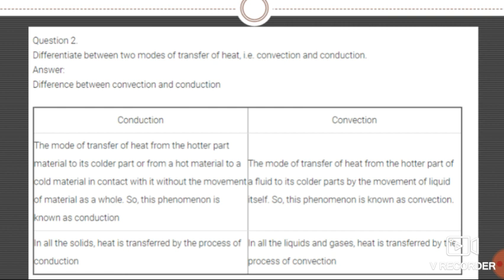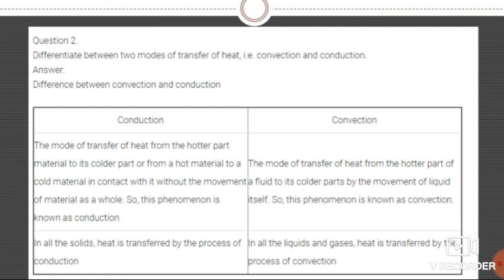In case of convection, it is the mode of transfer of heat from the hotter part of a fluid to its colder part by the movement of the fluid itself. So what is convection? The mode of transfer of heat from the hotter part of a fluid to the colder part by the movement of the fluid is known as convection.